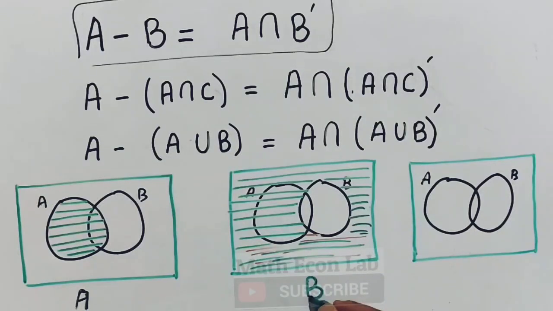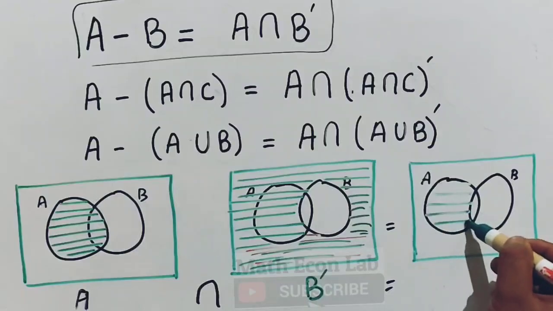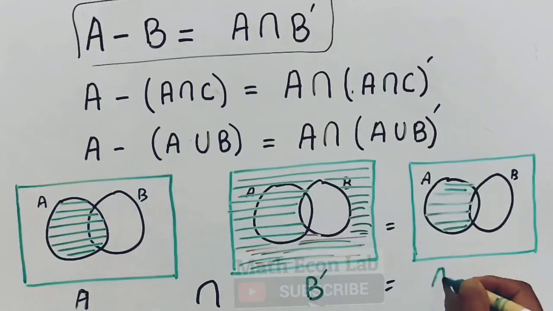Okay, so this is our B complement. Now A intersection B complement will be equal to, let us see the common region in this set and here in B complement. If we visualize, we can see the common region will be this very part. So it is equal to A minus B. That means A intersection B complement is equal to A minus B.